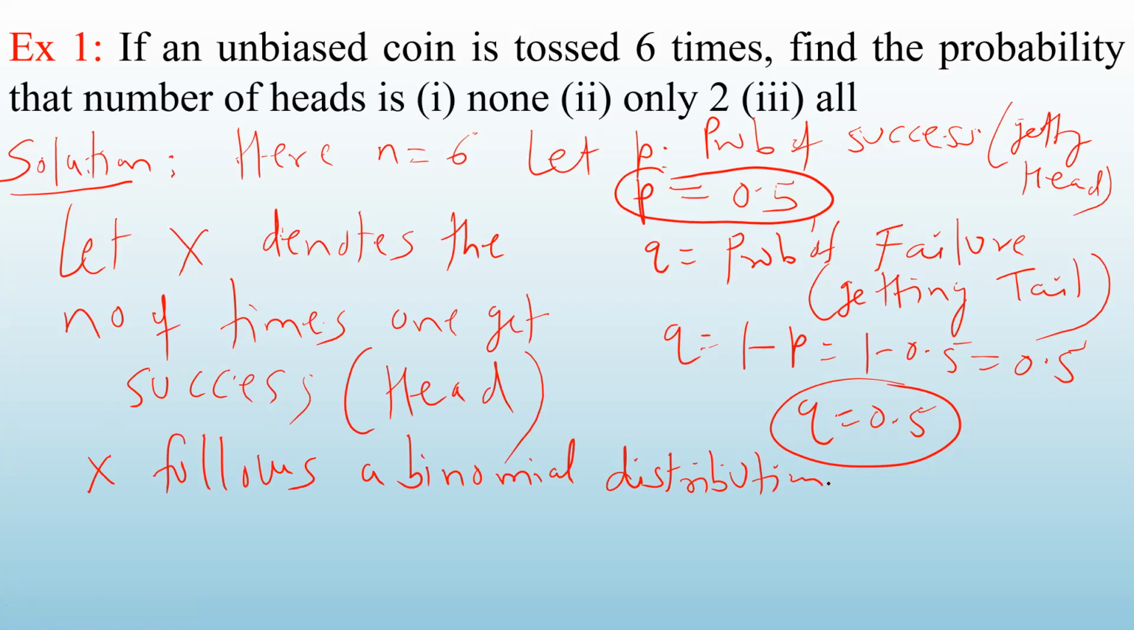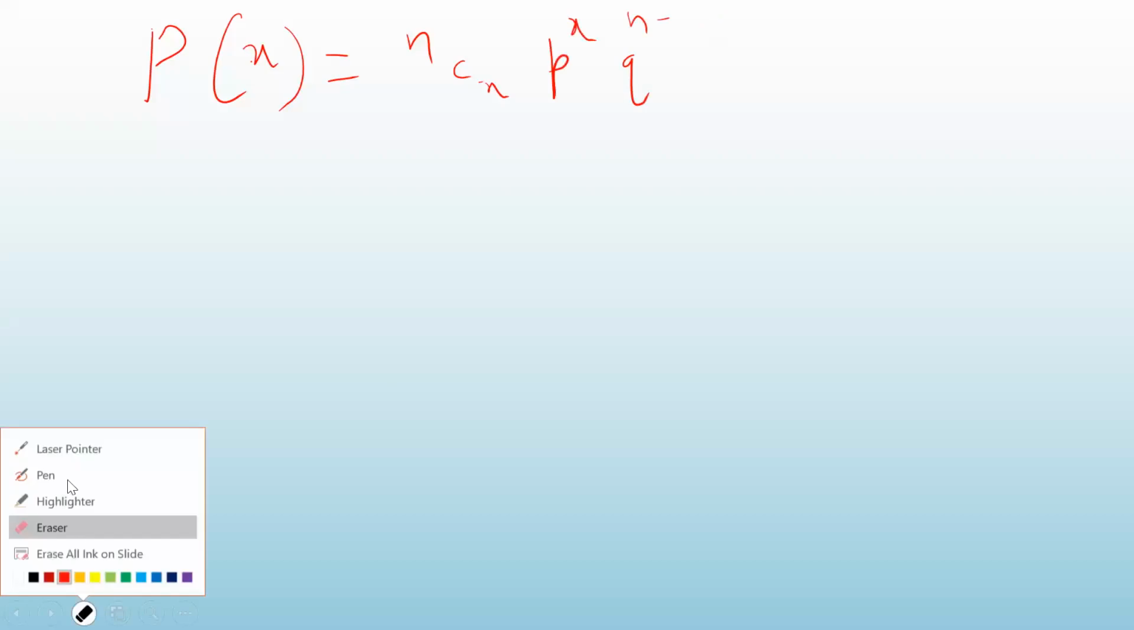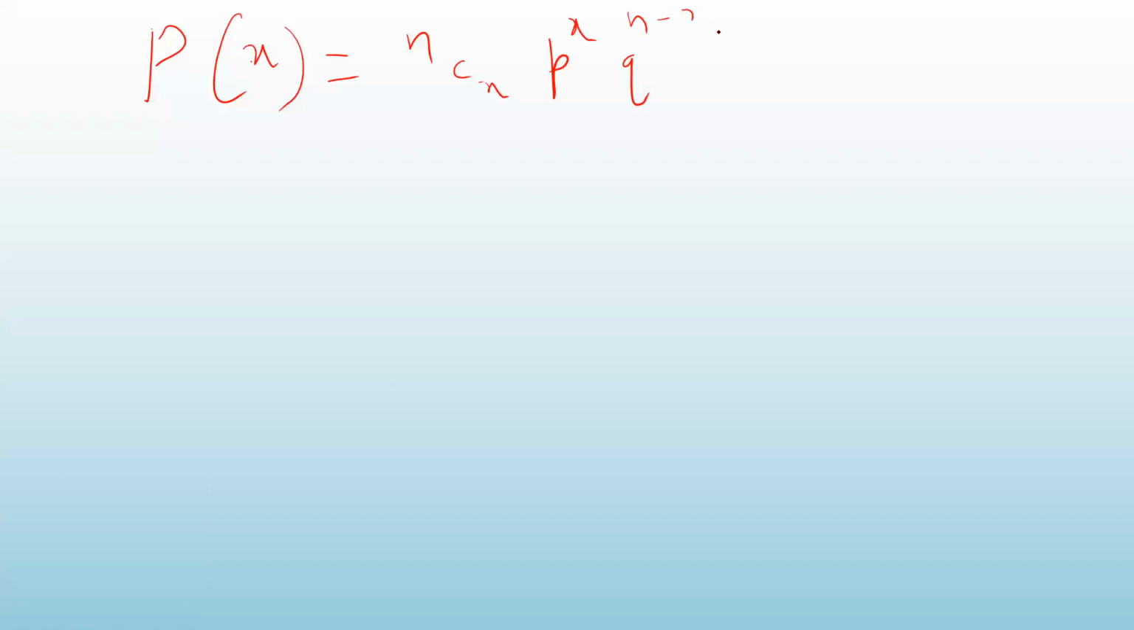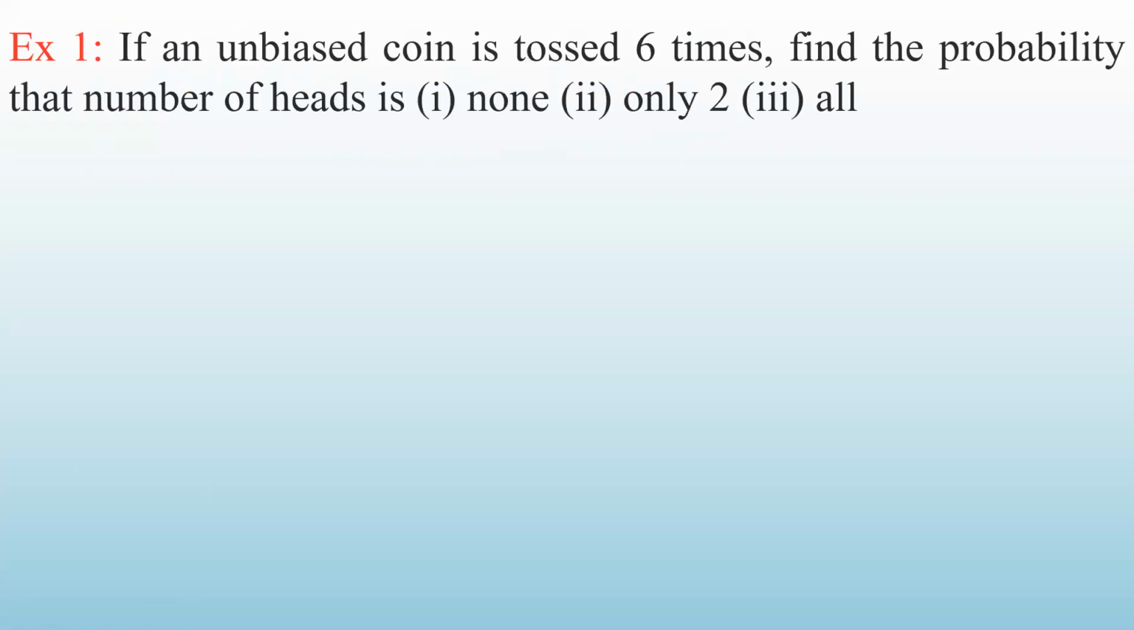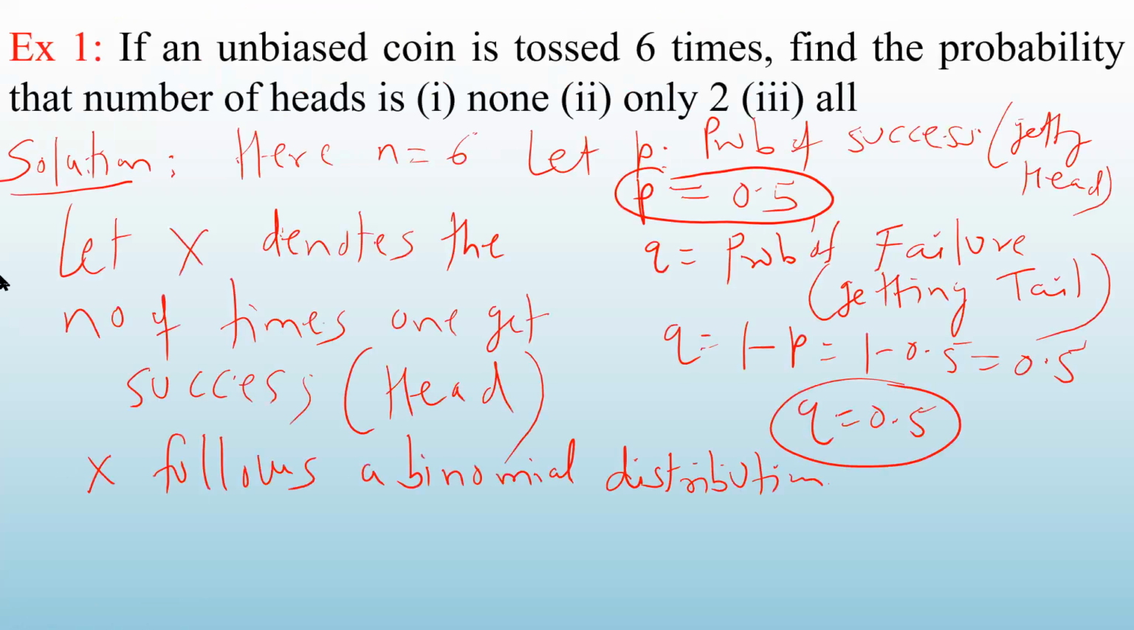We know this. And what is the formula for binomial distribution? Probability of X is NCX into P raised to X into Q raised to N minus X, where small x is the number of times you get success. So this is your formula for finding the probability. Now what we have to do is solve these questions one by one.